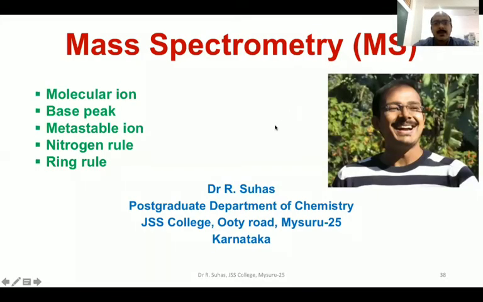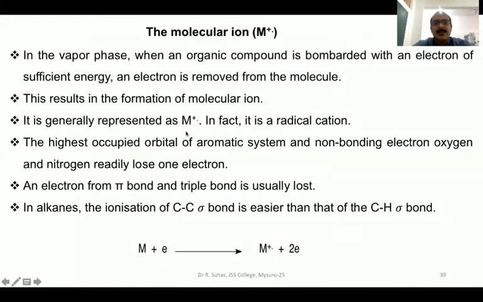Hello everyone. In this module, we are going to study some of the basic concepts underlying mass spectrometry with respect to molecular ion, base peak, metastable ion, nitrogen rule, and ring rule. We will study one by one in detail. First one, let us take up the molecular ion.